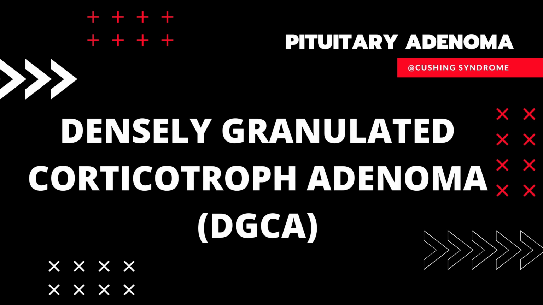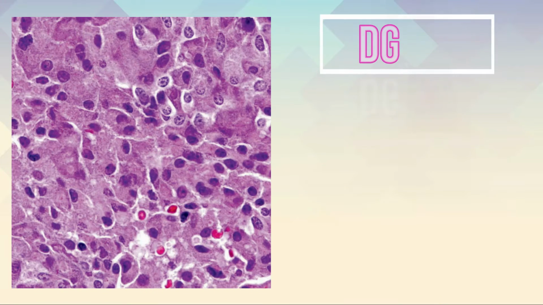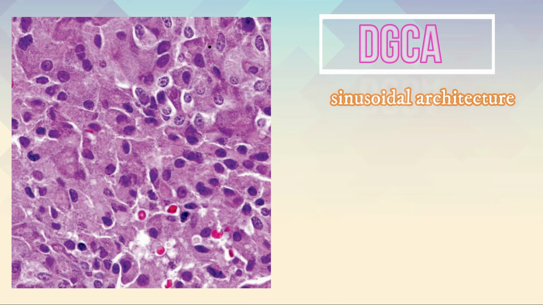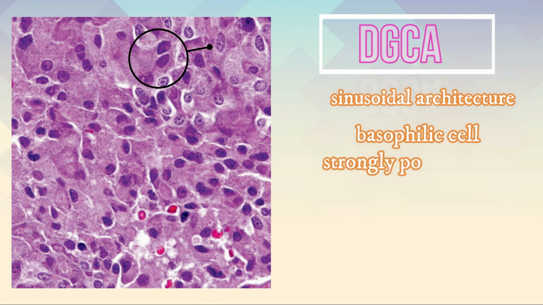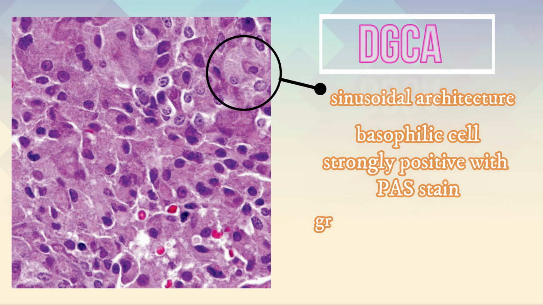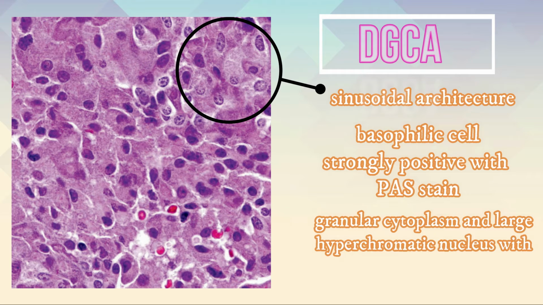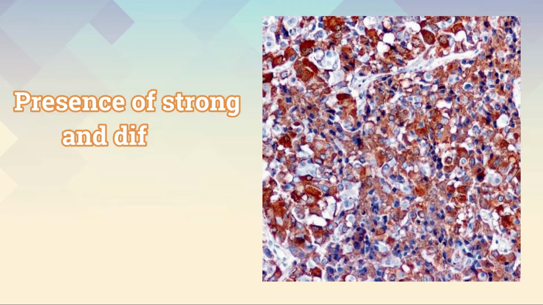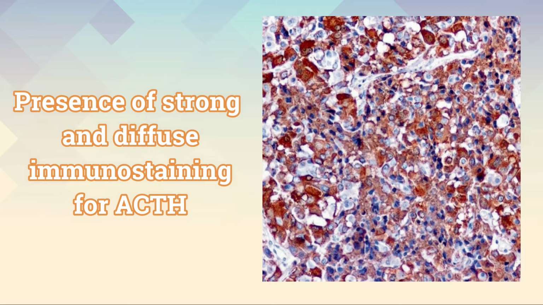We go to the first type of corticotroph adenoma or CA, which is densely granulated adenoma or DGCA. This picture shows that DGCA is the most common subtype of CA. They have a sinusoidal architecture and are composed of basophilic cells, strongly positive with PAS stain, granular cytoplasm and a large, hyperchromatic nucleus with prominent nucleoli. At the right picture, strong and diffuse immunostaining for ACTH is present. In the majority of CA, ACTH is the only pituitary hormone expressed by immunohistochemistry.